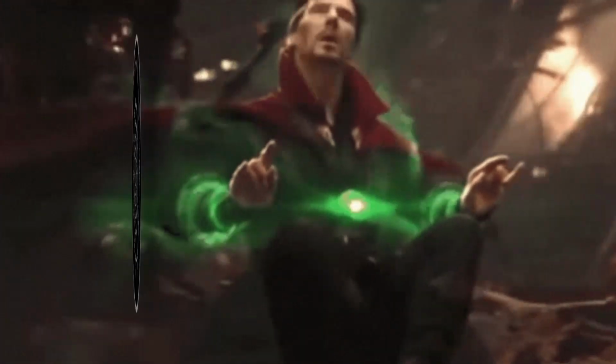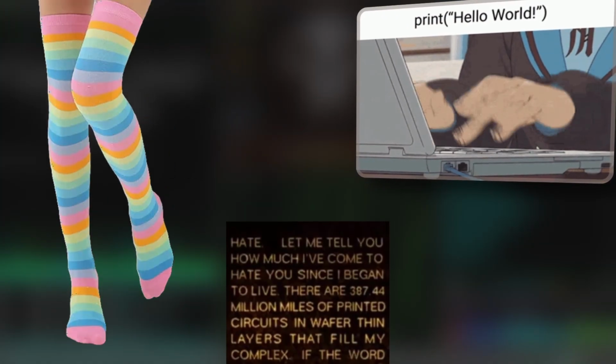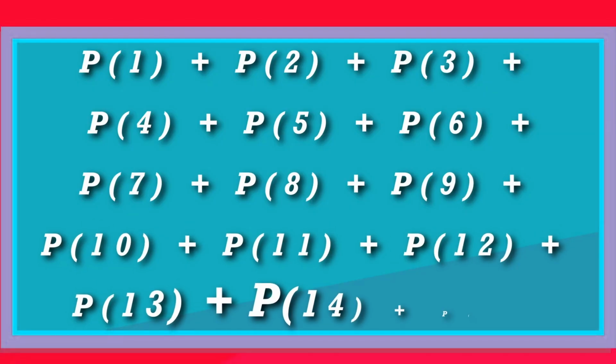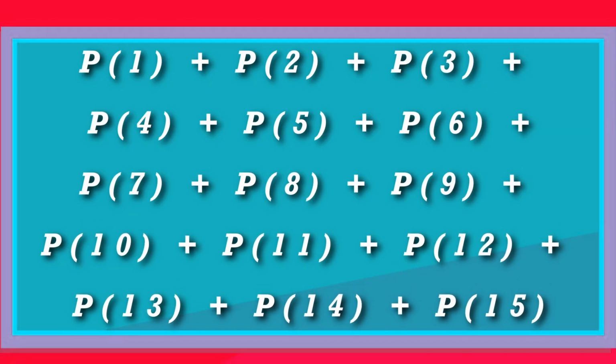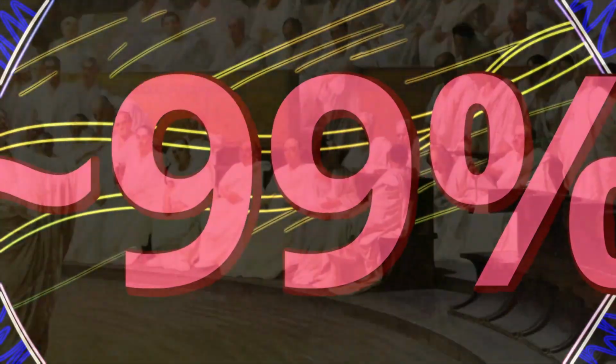It is time to look at all 15 different possibilities, and for this, I demand a for loop. This means I'll need more programmer energy than Astolfo. If we sum P of 1 through P of 15, we get the probability of up to 15 students passing the exam. This comes out to about 99%, which in statistics we call a pretty good chance.